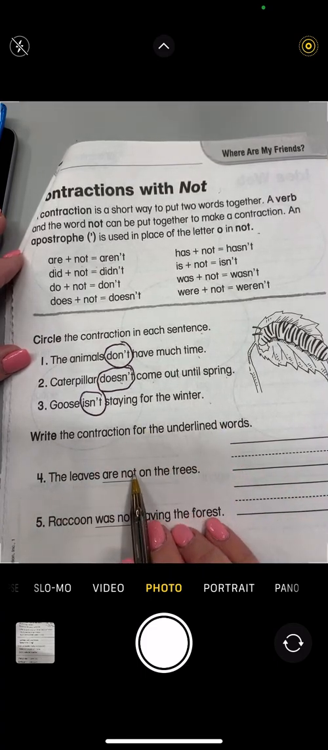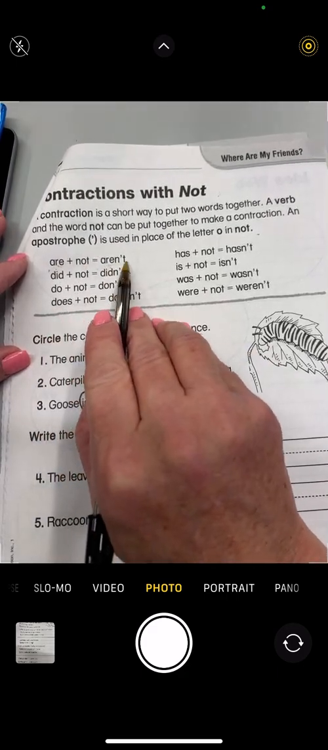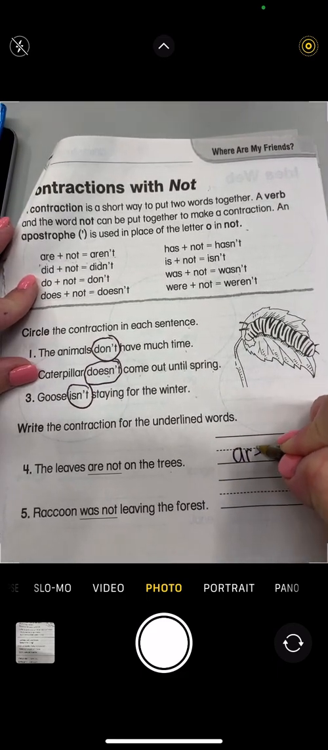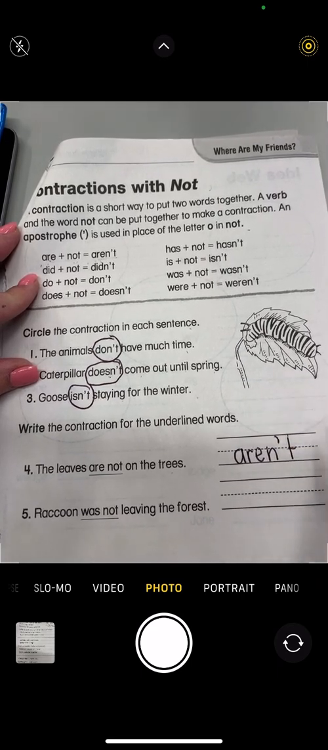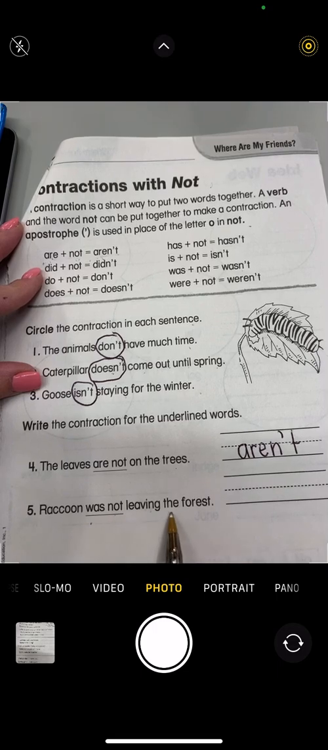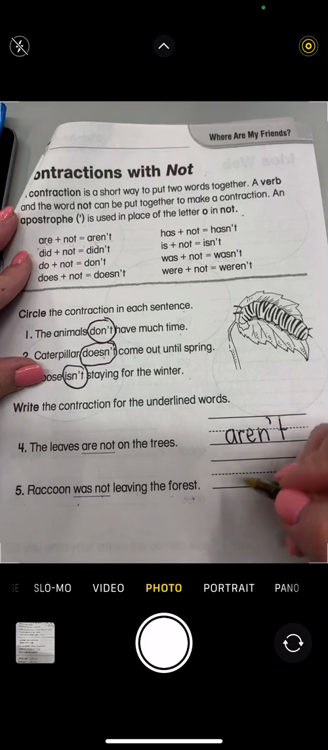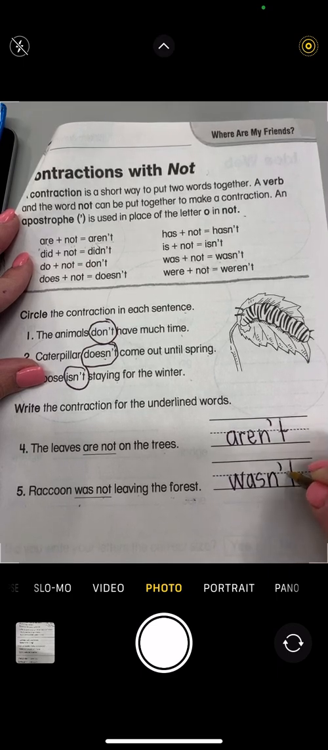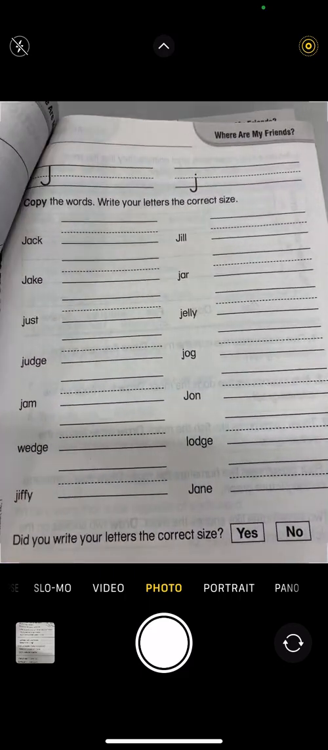The leaves are not on the trees. I can look up here and it says are not is aren't. So it's A-R-E-N apostrophe T. Raccoon was not leaving the forest. Was not is wasn't. So W-A-S is was, N apostrophe T. Great job.